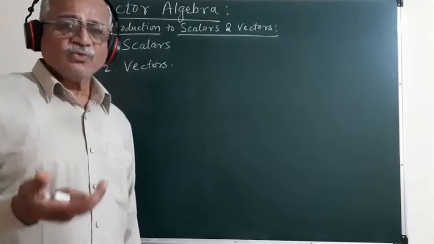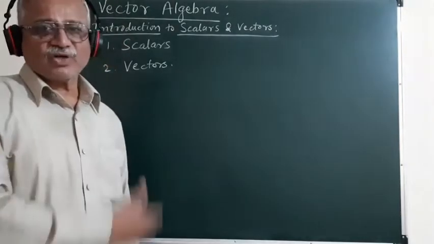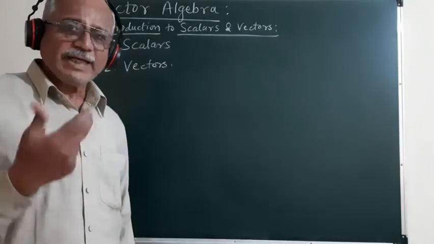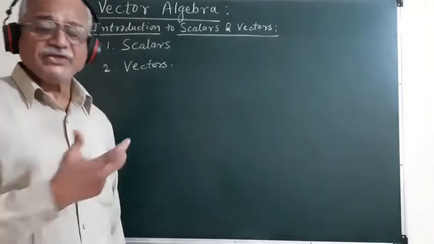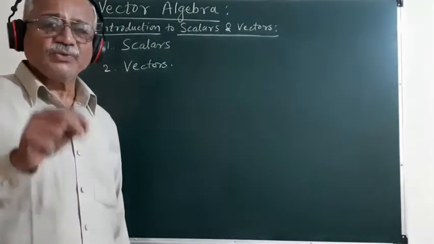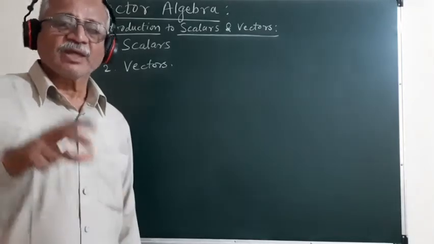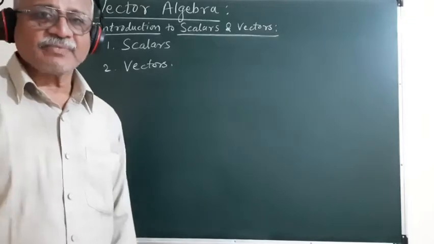We need not state the sense or direction of that quantity. So such a quantity which can be completely described only with the help of its magnitude alone, with no need to describe the direction or the sense, is called a scalar quantity.